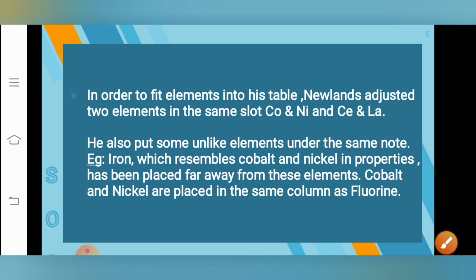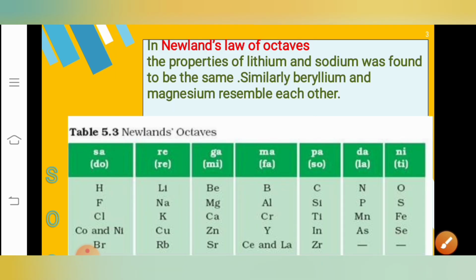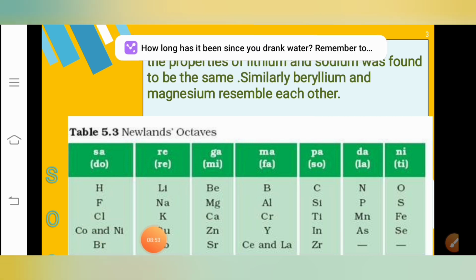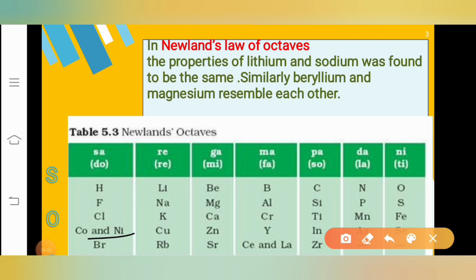So the next limitation is, he also put some unlike elements under the same note. So let us see what those unlike elements are. Let us see the table. He adjusted two elements in one group, as I told you, the cobalt and nickel, which we have seen. Correct? So they are the unlike elements which were kept in the same slot, and cesium and lanthanum. Because this is the wrong order of arrangement. It was not correct. This should not be done.